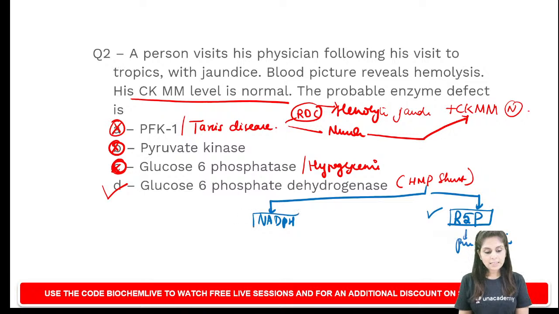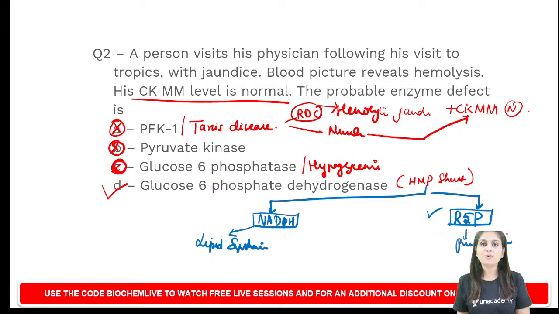So what is the significance of NADPH? NADPH is necessary for reductive biosynthesis of all lipids, be it fatty acid synthesis, cholesterol synthesis, bile acid synthesis or steroid hormone synthesis. All these lipids, when they get synthesized, involve multiple reduction steps, and for all those reduction steps you need a hydrogen donor. What would act as the hydrogen donor? It is NADPH. So it is necessary for fat synthesis.